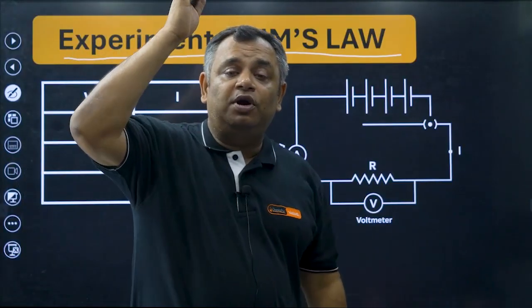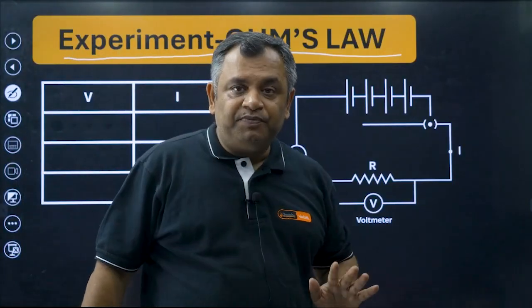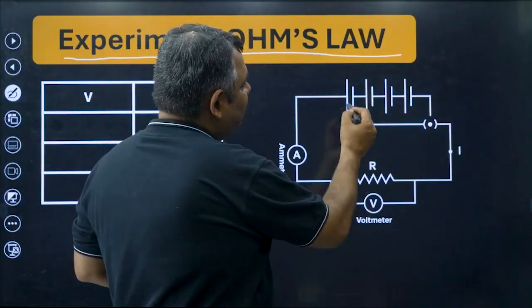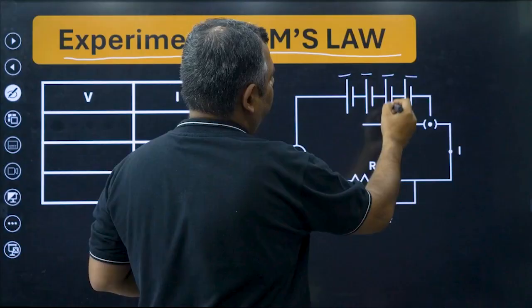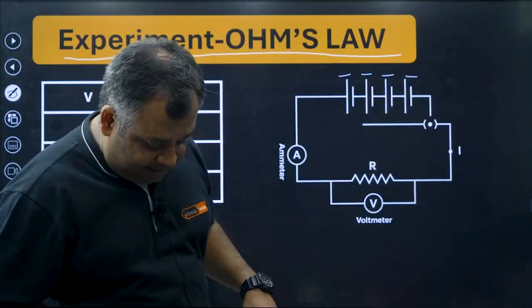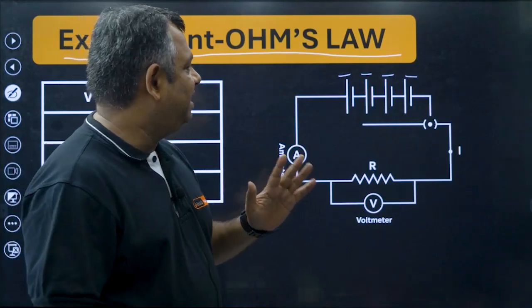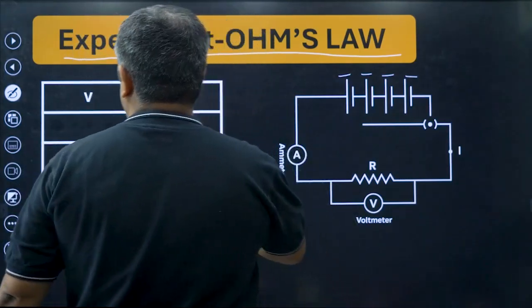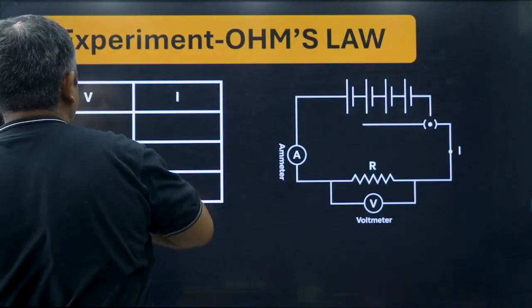What is the most important thing in an electrical circuit to begin with? It is the battery. You remember the battery? A battery is the combination of cells: one big, small, big, small, big, small. So a battery is the combination of all these cells, and we first set up a battery. Here, how many cells are being put in this battery? Can somebody tell me?